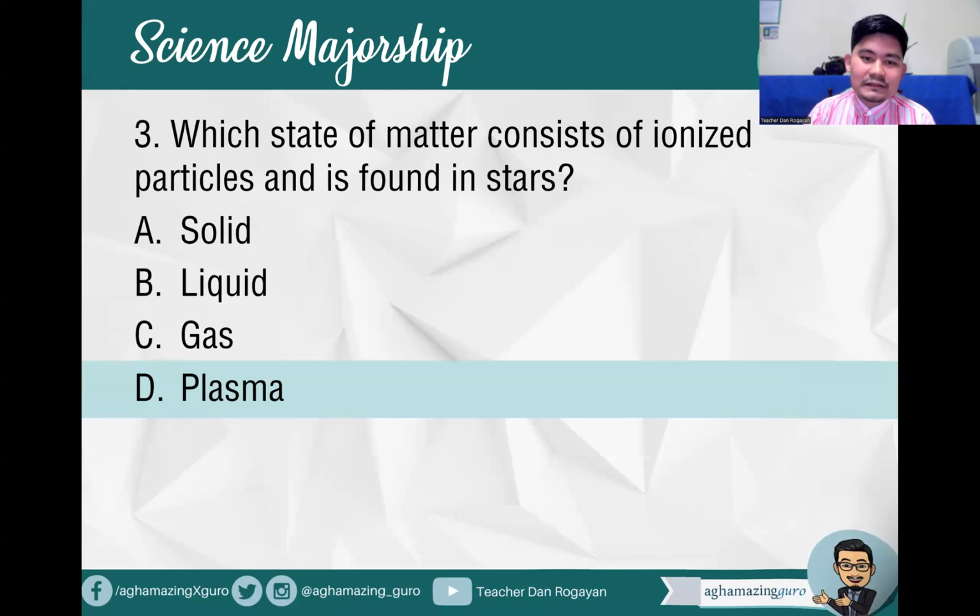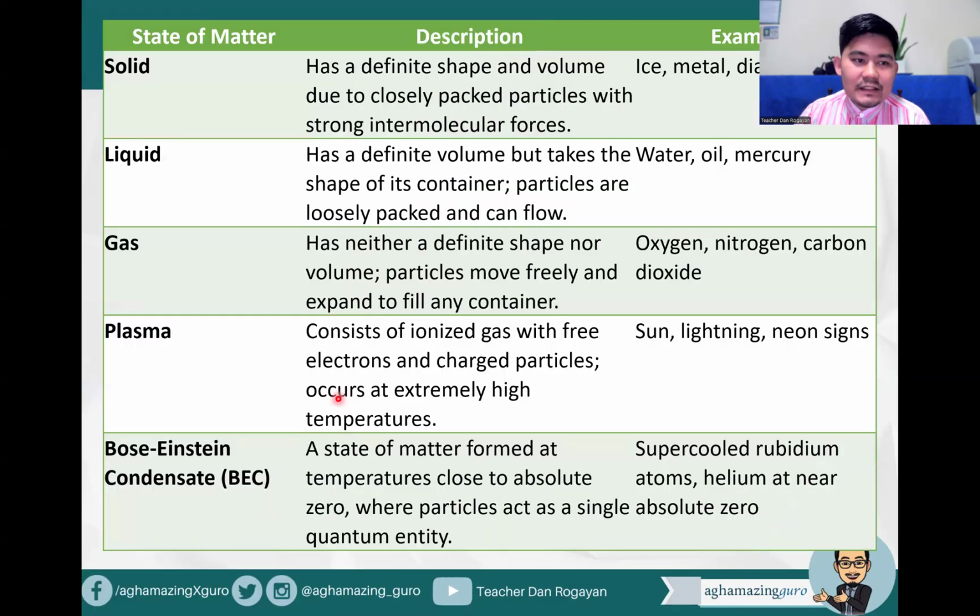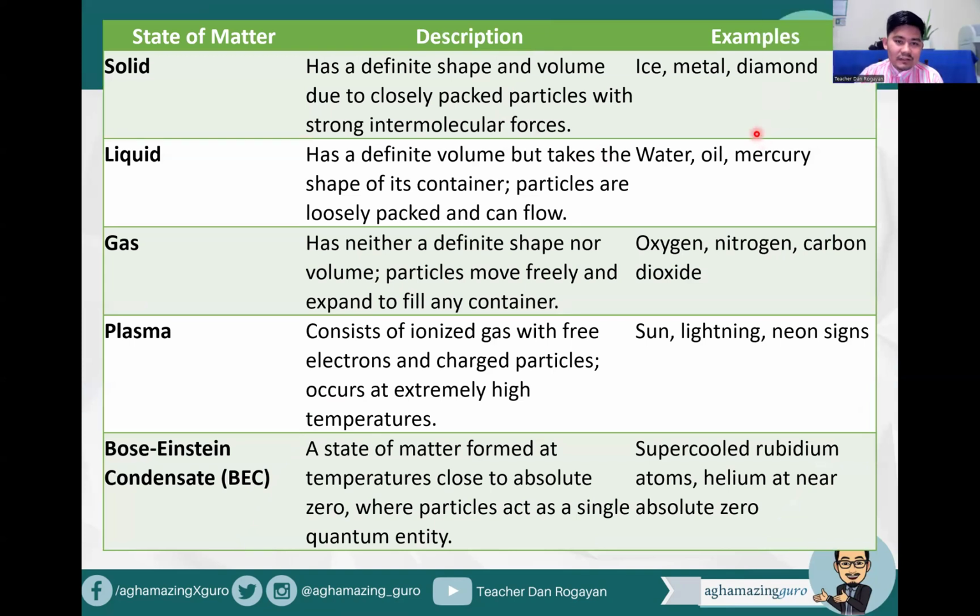A very hot state of matter. So you can see here the different states of matter. The solid has a definite shape and volume due to closely packed particles with strong intermolecular forces. Examples are ice, metal, and diamond. We also have liquid, definite volume, but takes the shape of its container. Particles are loosely packed and can flow, like water, our excellent solvent,